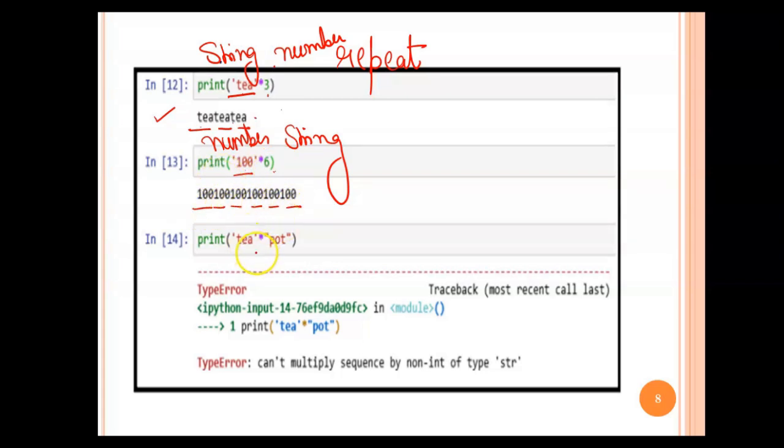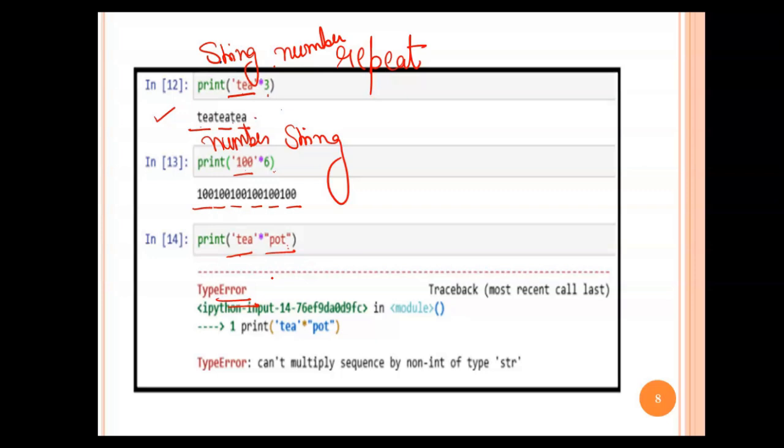Perfect. Now you can see another example, just to make yourself comfortable with one thing. 'T' multiplied by 'pot'. One value should be a number, right? But here both are strings, so this is wrong syntax and it will generate an error. One value should be a string and the other a number, whether the first one is a string and the second a number, or the second a string and the first a number. Anything is fine. I hope you are clear with the basic operators of a string.